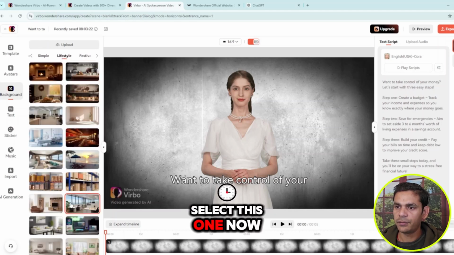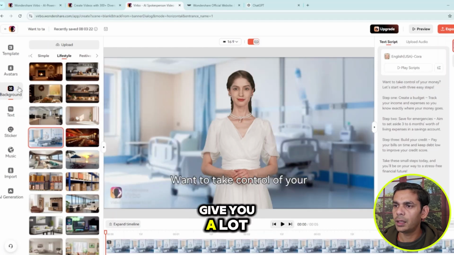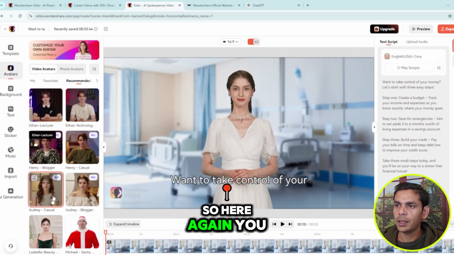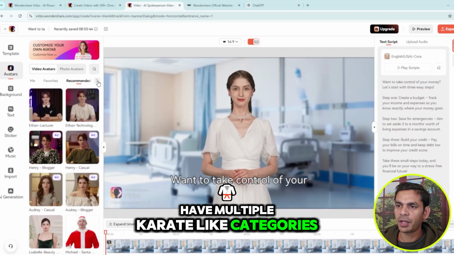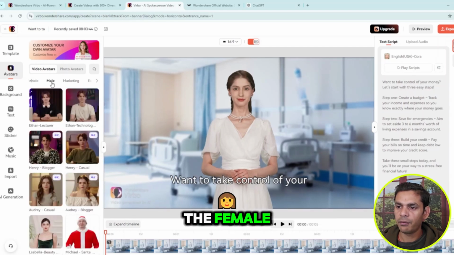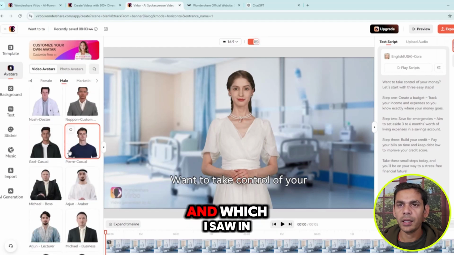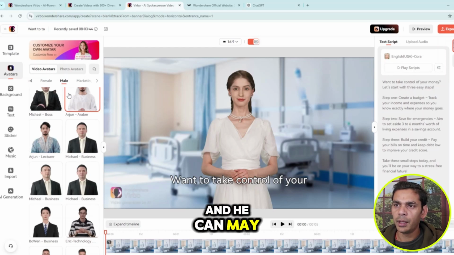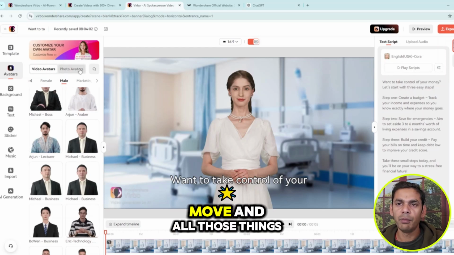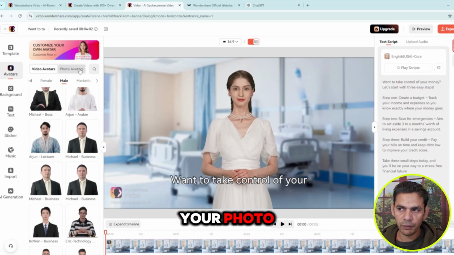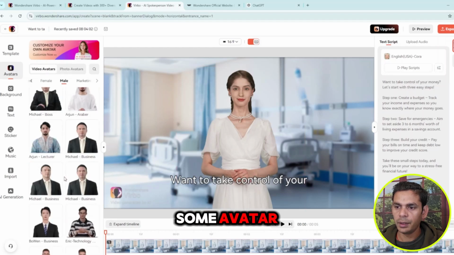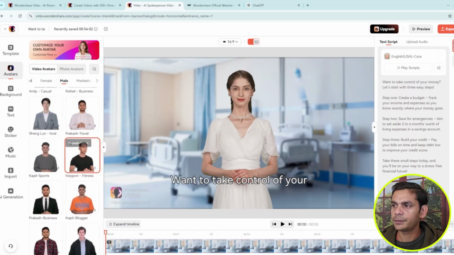Let's say I select this one. Now we are going to go to the avatar. Here it will give you a lot of options for which avatar you want in your video. Again you have multiple categories. You can select male, female, or upload your own avatar, which I showed in a video, where the AI tool can make it speak, move and all those things. So you can upload your photo and it will work here also. Let me select some avatar. Let's say I'm selecting this one.